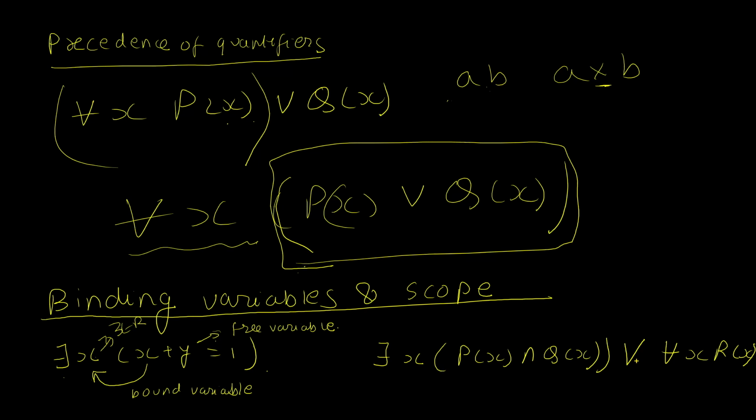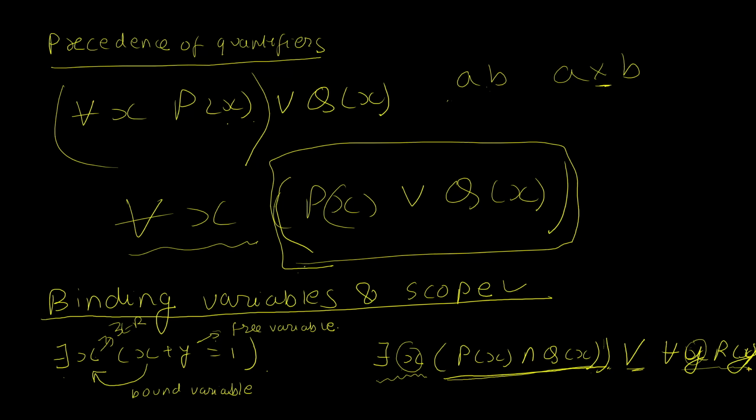And with this example here, I want to demonstrate an idea of scope. So this proposition is essentially stating that there exists at least one x for which this statement is true. And then it's just saying or for all x some other statement is true. And the big takeaway here is that this x is different from this x. Because this quantifier only has its influence in this range, the variable x also has its influence only in this range. Therefore, if I were to just change this x into a y, it would be exactly the same proposition. And I hope this is somewhat sensible to you.